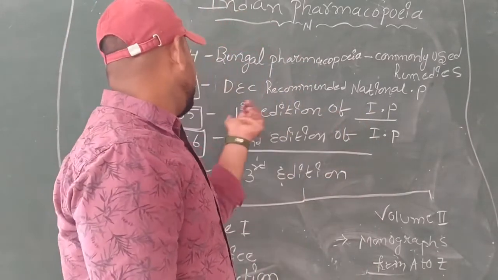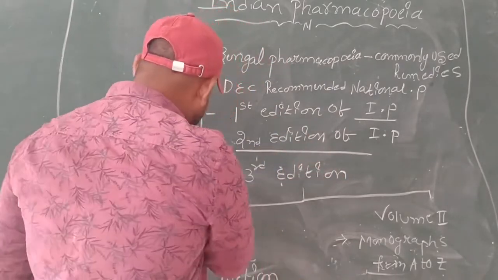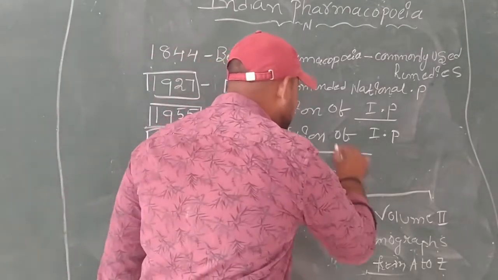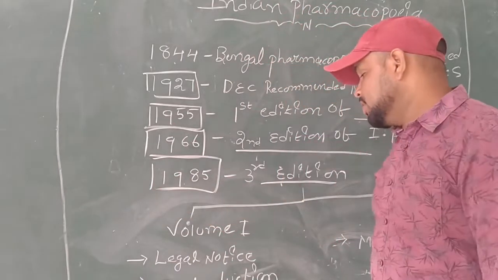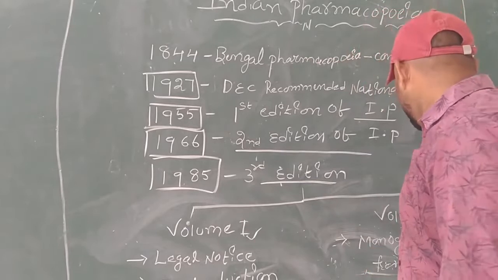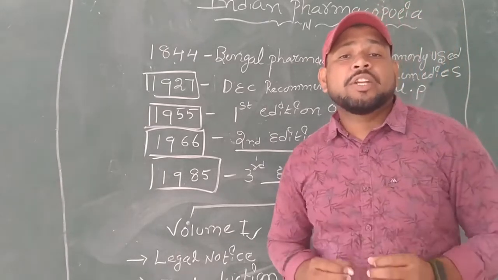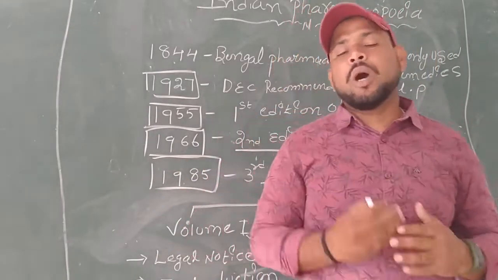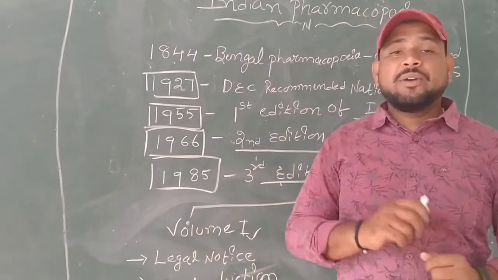So first edition in 1955, second edition in 1966, and in 1985 the third edition of Indian Pharmacopoeia was published. This third edition contains two volumes, that is volume 1 and volume 2. The book was published in two volumes.